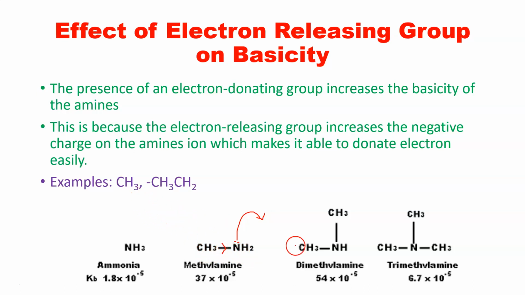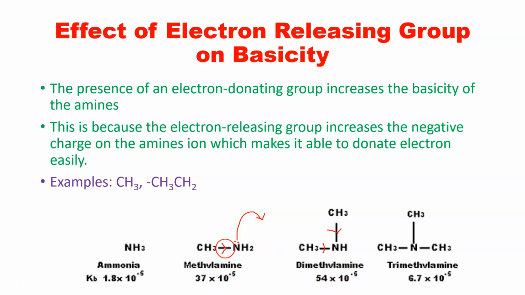So it becomes easy when it has an electron donating substituent adjacent. As the alkyl chain increases, basicity also increases. As we can see from the difference between Kb values, the Kb value for methylamine is 37 into 10 raised to minus 5, and for dimethylamine it is 54 into 10 raised to minus 5.